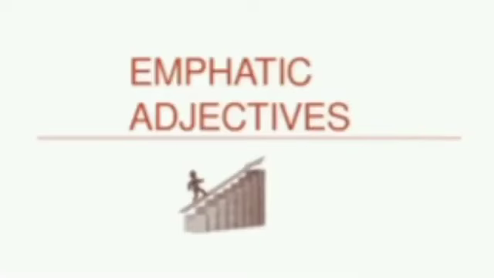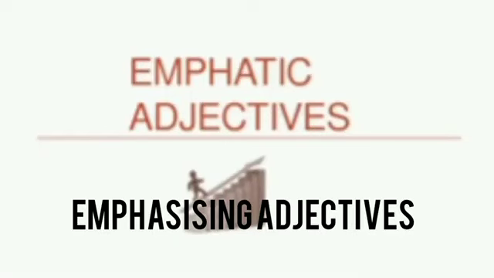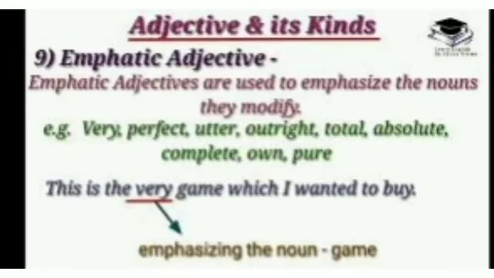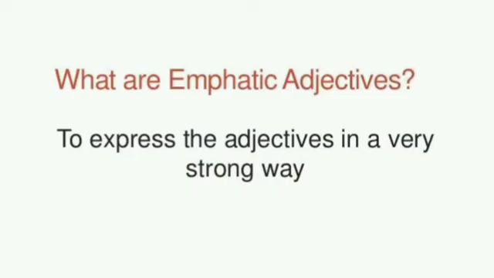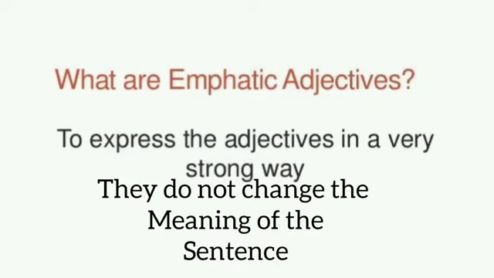Now, we shall learn about emphatic adjectives or emphasizing adjectives. What are emphatic adjectives? Emphatic adjectives are used to emphasize the nouns that they modify by highlighting their importance. However, they do not change the meaning of the sentence.